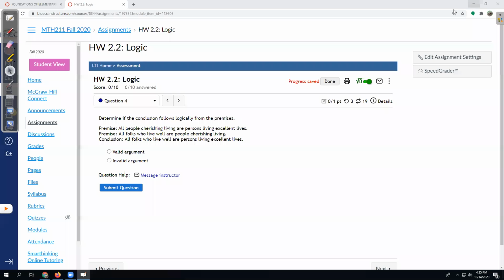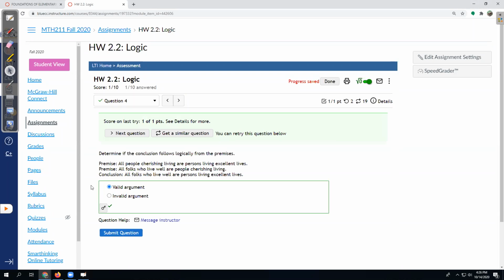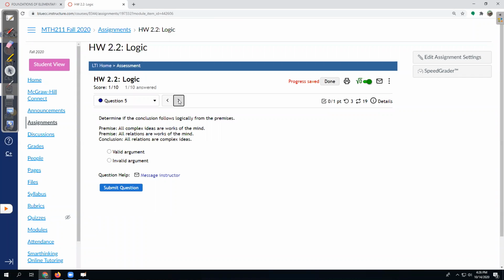Let's try another. What I believe is that this is a valid argument when I put them together in the picture. How about this one? Yeah, let's look at this one right here. All right, let's try the next one.